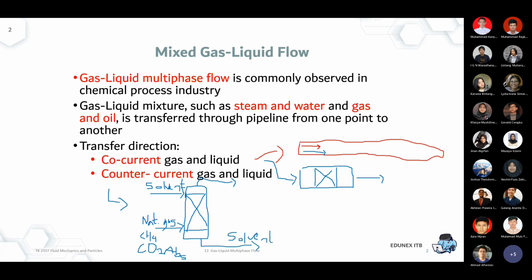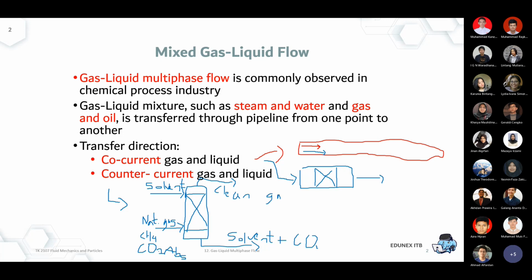Okay, so absorption is based on solubility. We need to find a solvent where CO2 will dissolve. That's why the selection will consider a lot of types of chemicals, but usually it's amine because they have a lot of solubility for CO2. So now we have solvent plus CO2 at the bottom, and at the top we have what is called clean gas, because the CO2 has been removed. How can it happen? You can imagine it's a counter current gas and liquid flow.